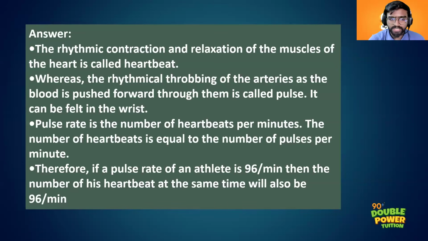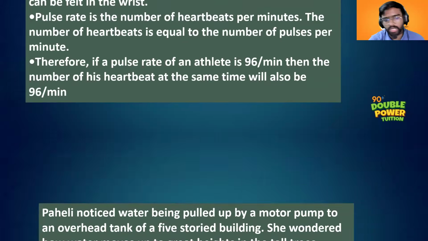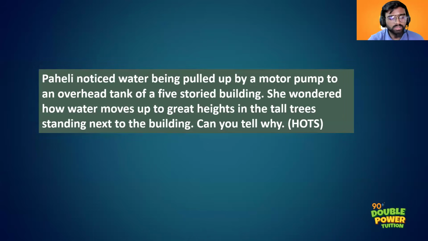The pulse rate will be equal to the heartbeats. And if the pulse rate of an athlete is 96 beats per minute, then his heartbeat will also be 96 beats per minute. So this is our last question. It is a case study based question and it is a high order thinking question.